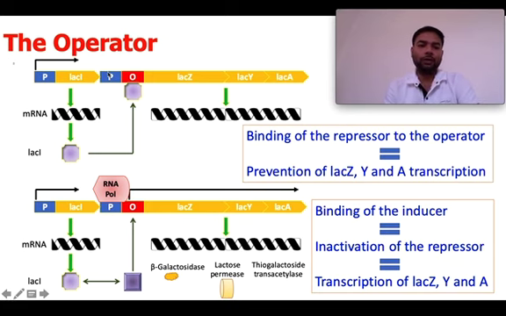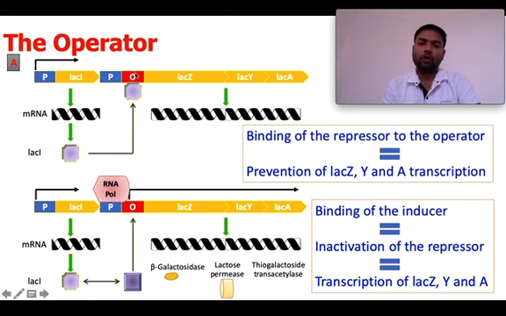The first condition is when there is no inducer, that is no lactose, then the repressor gene, lac I, gets expressed, it is transcribed into mRNA, and the mRNA is translated into the lactose repressor protein, and this lactose repressor protein binds to the operator region.